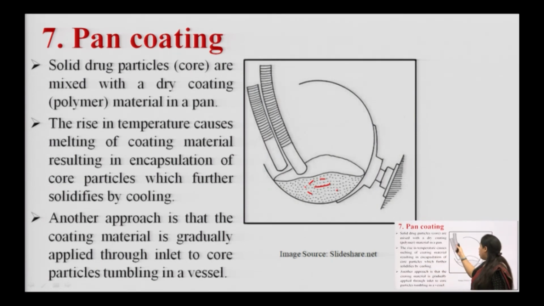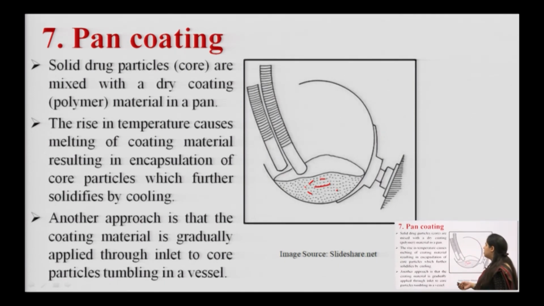Now, the hot air stream will lead to the evaporation of the solvent and solidification of the coating, and the other pipe is for spraying the polymer solution. The tank is continuously rotating on its axis, so that uniform coating can be achieved. Solid drug particles are mixed with the dry coating material in a pan.